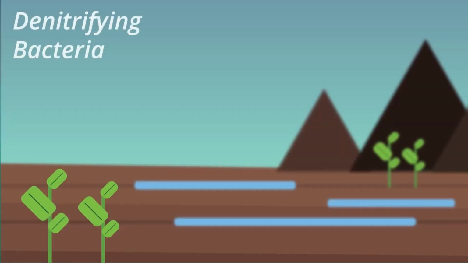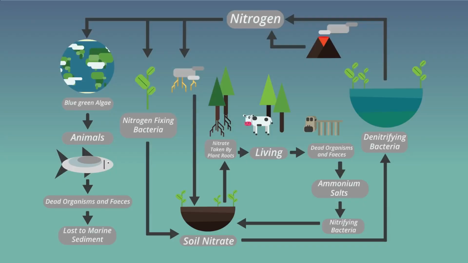In some conditions, such as waterlogged soils, the nitrifying bacteria in the soil break down nitrates and return nitrogen back to the air. This reduces the fertility of the soil. So from this video, you should now understand how the nitrogen cycle works. Nitrogen is essential to life, and so needs to be fixed in nitrates for plants and therefore animals to access it. Nitrogen is continually cycled through the air, soil, living things and water systems.